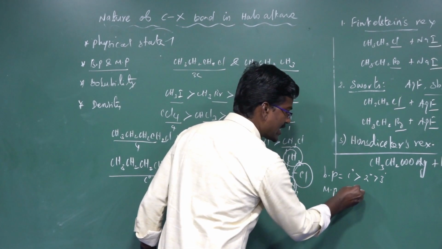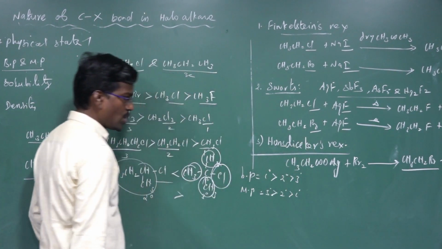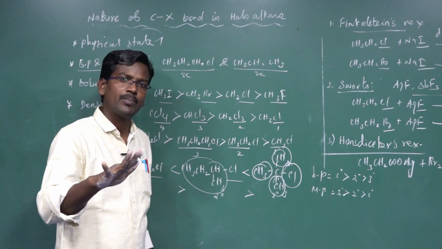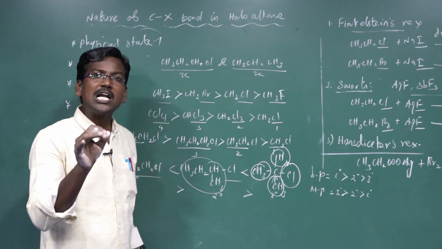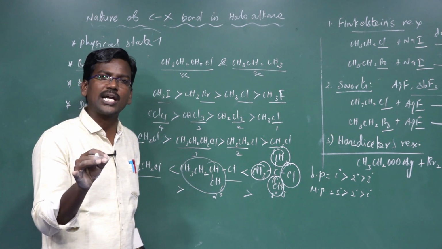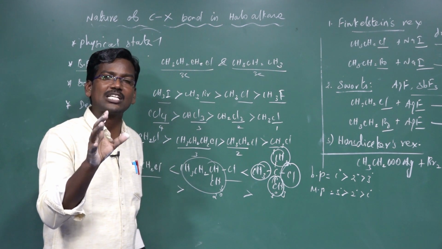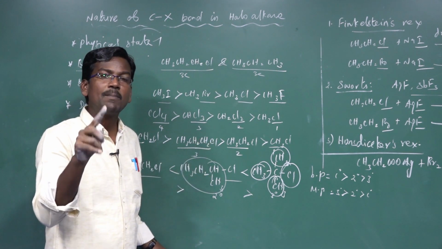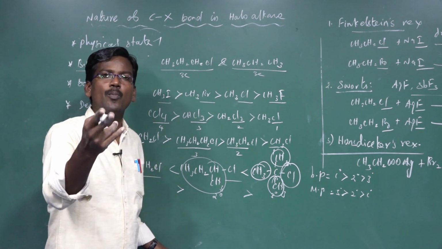Melting point: tertiary is greater than secondary is greater than primary. So boiling point depends on molecules occupying a larger surface area, because the intermolecular force of attraction increases. Melting point depends on molecules being better packed, that is, spherical shape. As spherical nature increases, melting point increases; as surface area increases, boiling point increases.